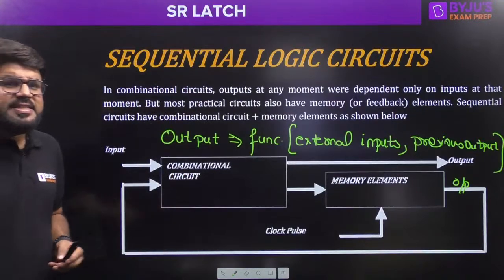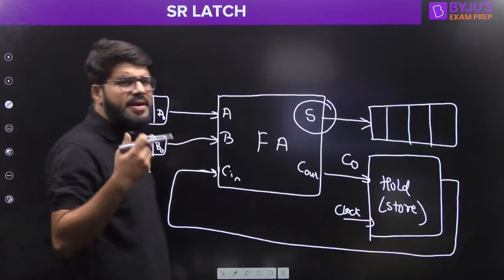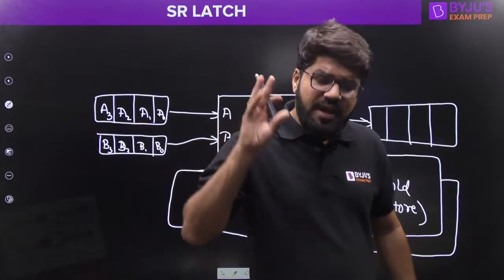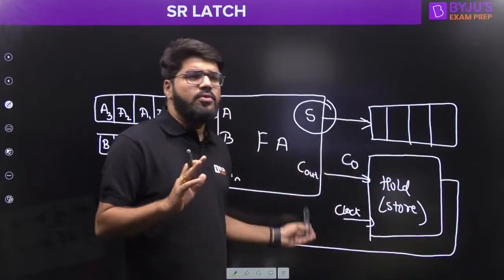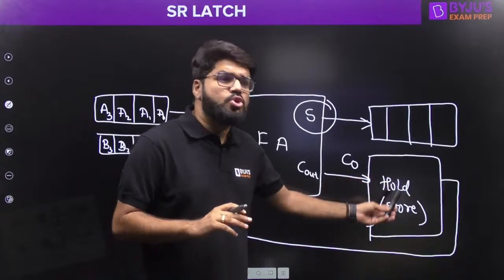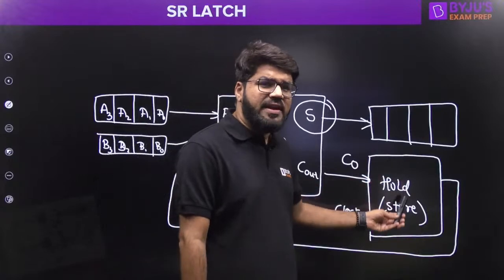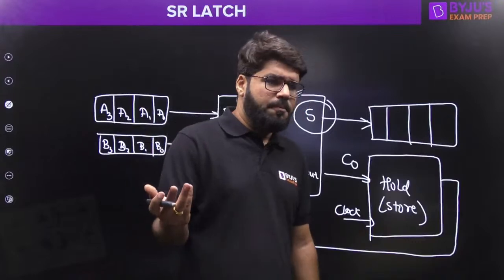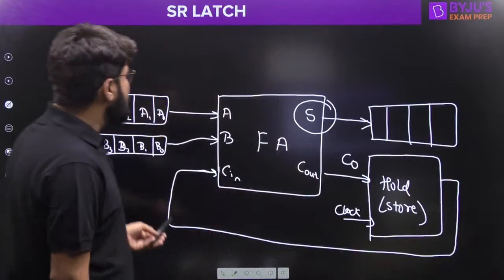To maintain that sequence, we'll be using the shift register also. But right now, let's forget about the shift register and everything. First, we have to understand the requirement of a memory element. There are certain points of time where some bits need to be stored and held, and the storage devices responsible for storing one bit of information are the latch and the flip-flop. First we'll start with the latch, and eventually we'll go to the flip-flop.